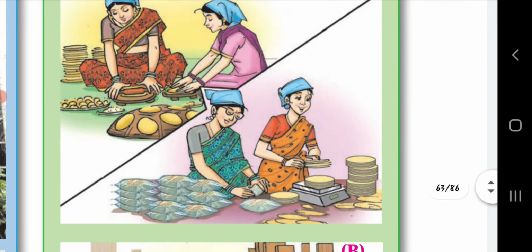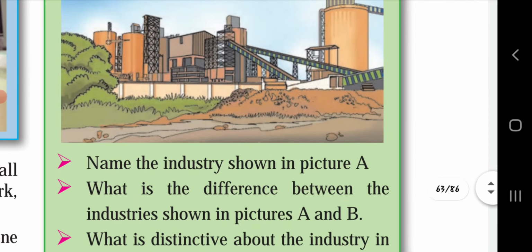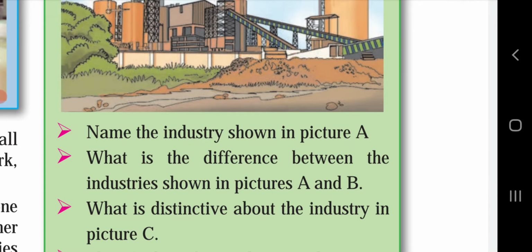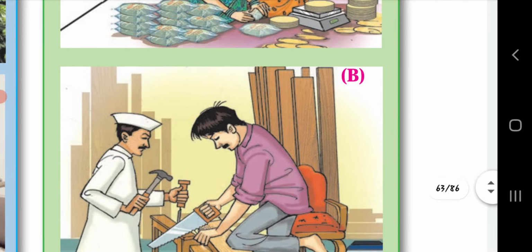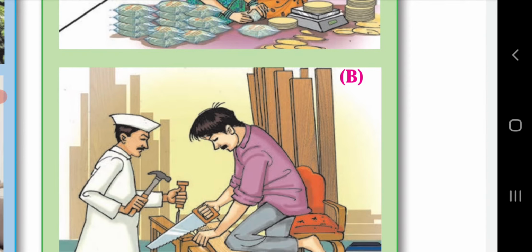Okay, next one, what is the difference between the industry shown in picture A and B? Depending on A and B, the difference is that in picture A, a small industry is shown, while in picture B, a medium industry is shown. This is a medium industry.